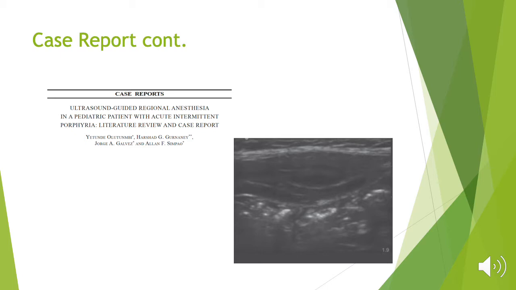As far as the D10 and the half normal saline infusion, it was continued intra-op, and they checked his glucose, and it stayed within normal range. They kept his temperature between 36 to 38 degrees Celsius, and then they gave 1.5 milligrams of IV morphine bolus prior to the initiation of the surgery. Zofran 4 milligrams IV was administered during skin closure, and to minimize the stress of emergence, they removed the LMA deeply.